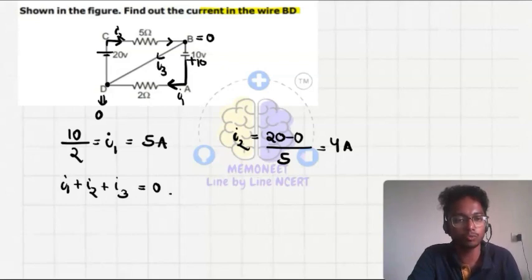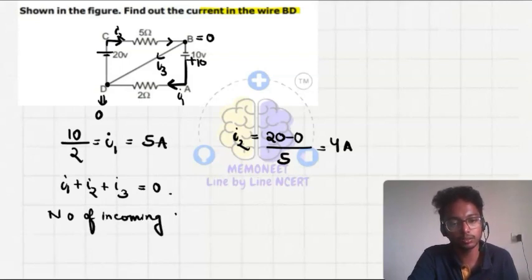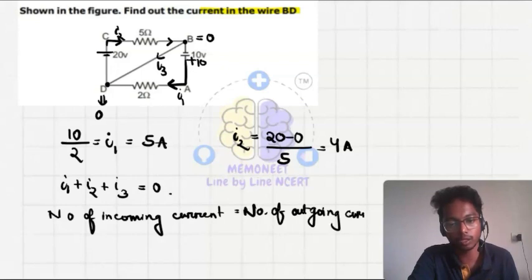What we will do, we know that the incoming current is equal to the outgoing current. So for this, from D to B the current will flow.